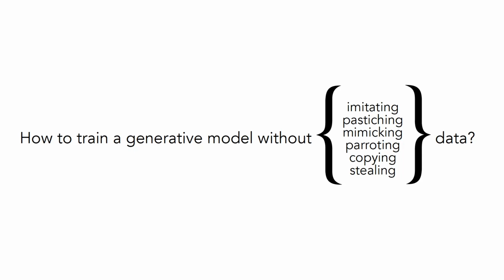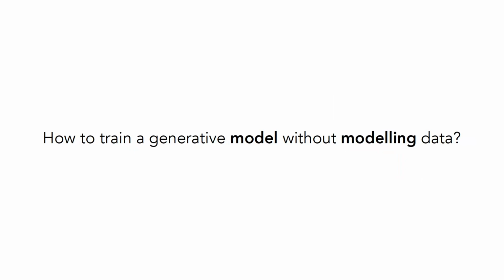This was before there was a lot of controversy on the subject. But this is what I was trying to wrap my head around, trying to figure out how to do this. It took me about a year of reading a lot of cognitive science work. I was reading information theory, very deep theoretical work. But ultimately, I came to this realization that what I was trying to do was to train a generative model without modeling data, which is an oxymoron. It's a complete contradiction.